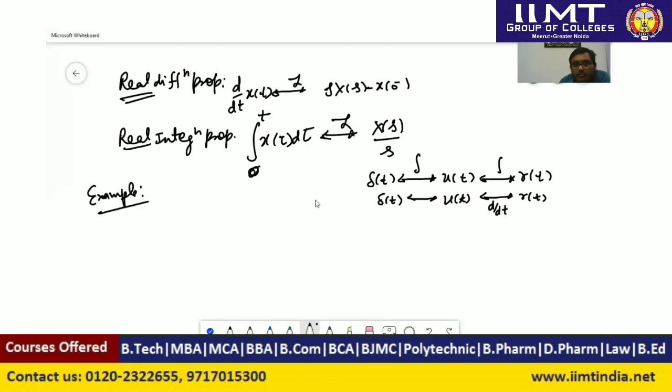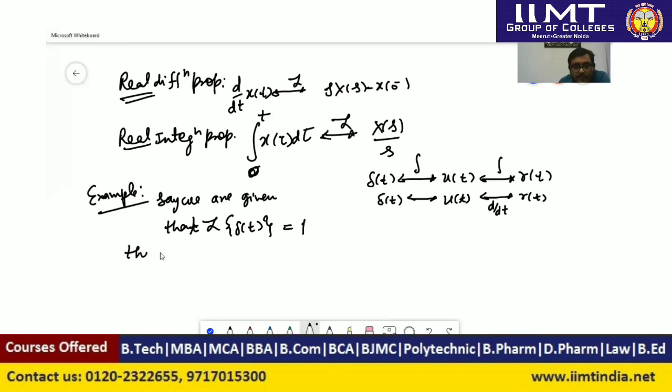So what we can do here, suppose we are considering a signal, and that signal is delta(t). Suppose we are given that the Laplace transform of the impulse signal is equal to 1.